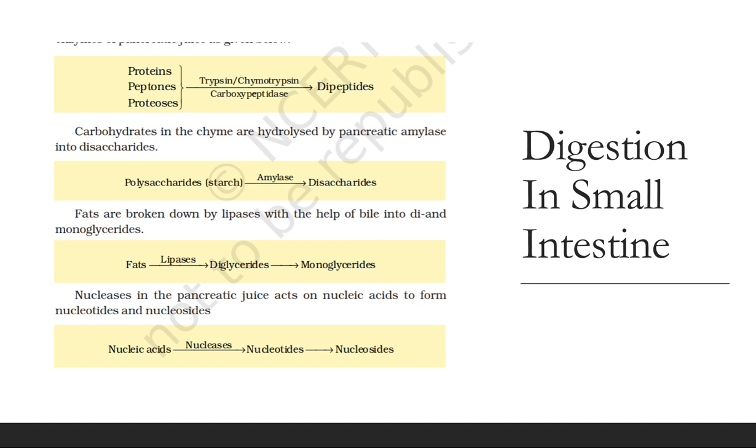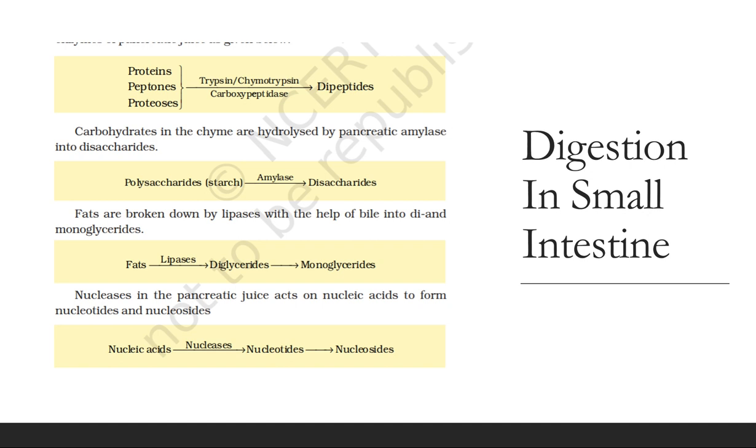With the help of amylase, which is secreted by the pancreas, the polysaccharides are converted into disaccharides. Again, disaccharide means 2 molecules are joined together, just like lactose, maltose. Now, fats are broken down by lipases with the help of bile into diglycerides and monoglycerides.